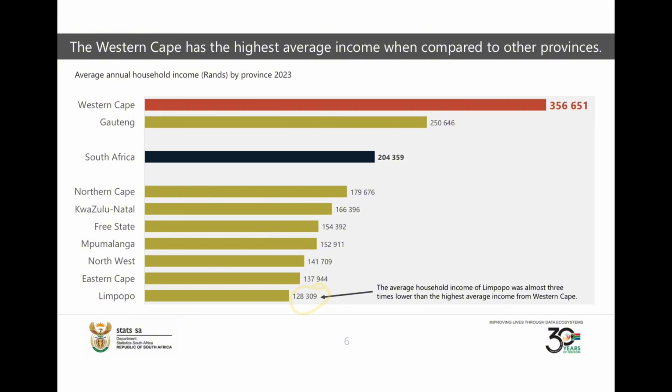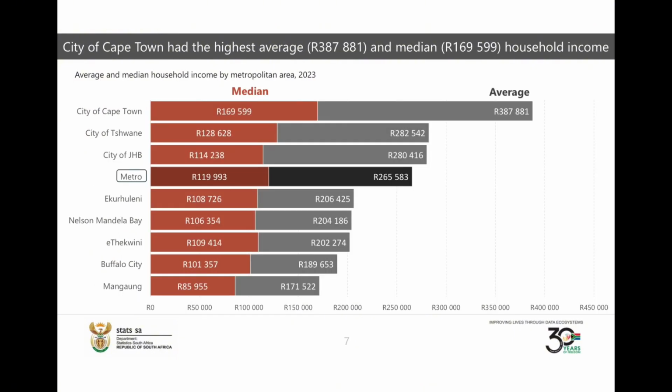I hope you are beginning to see the trend. We first looked at household income in South Africa. The makeup of it, about 69%, is salaries, and then there's rental income, pensions and grants and other things, but the bulk of it is salaried income. So we're going to move to the next slide, which is very interesting.